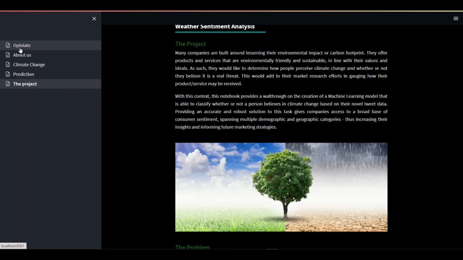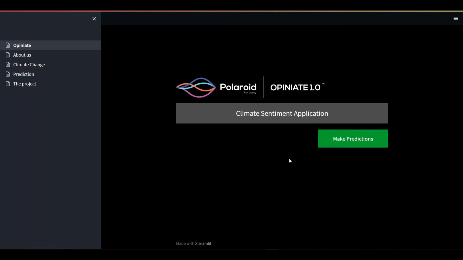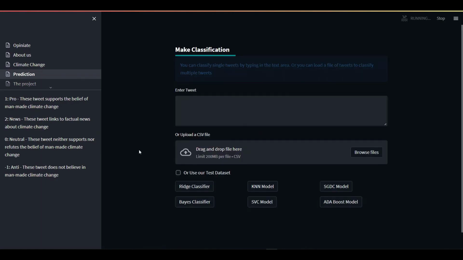Okay, so ladies and gentlemen, I said I was going to come back to this part of the web app. I said if you click on this button, for example, it takes you straight to the prediction page, where you can start inputting your text files or your tweets for predictions.